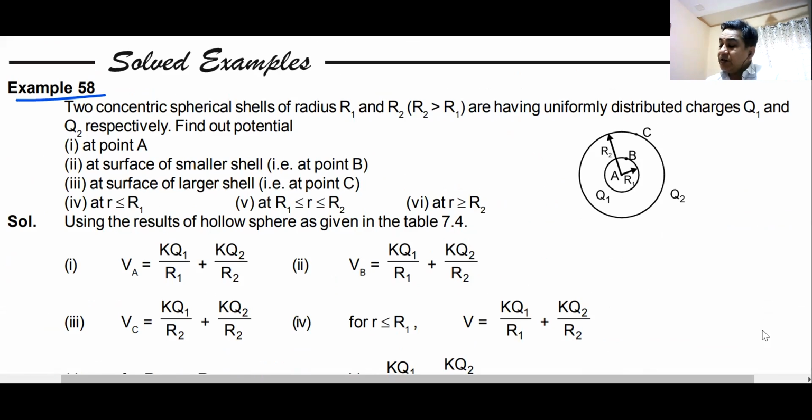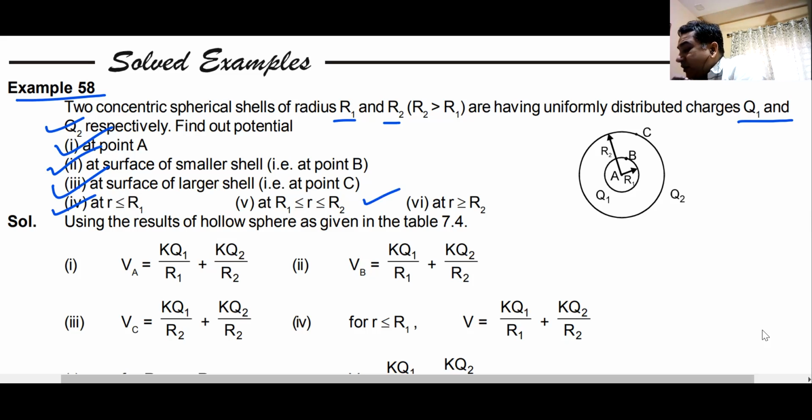Example number 58. Two concentric spherical shells, radius r1 and r2. r1 is smaller, r2 is bigger, having charges q1 and q2. Find the potential at point A on the surface of the smaller shell, on the surface of the larger shell, at r smaller than or equal to r1, at r between r1 and r2. So basically, at all the points inside the smaller sphere, on the surface of the smaller sphere, between the smaller and larger sphere, on the surface of the larger sphere, and outside the larger sphere.